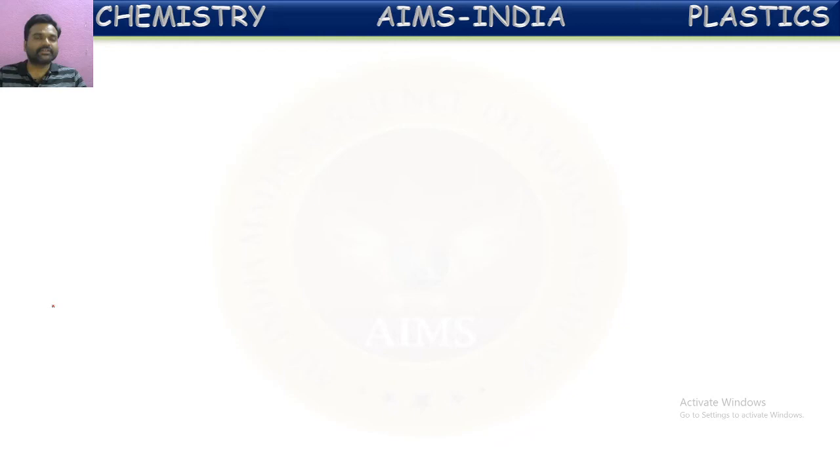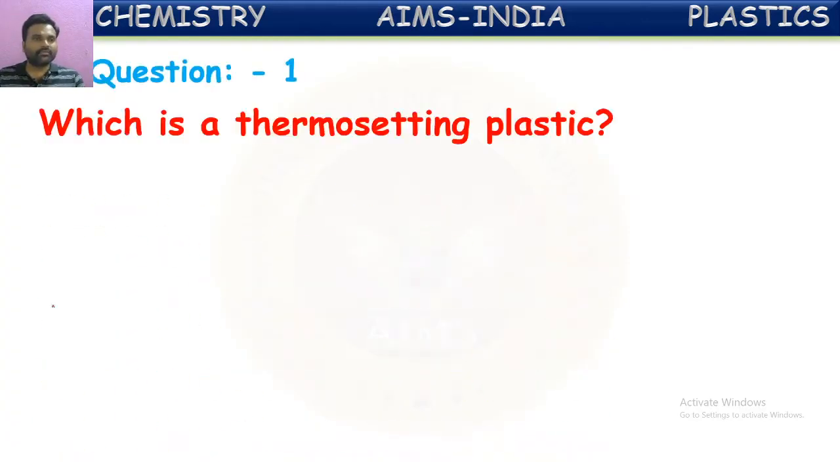So now let us see about plastics. We have seen already about the plastics. Let us analyze what we have learned in this chapter by having some questions based upon this plastic concept. First among them, which is a thermosetting plastic? Here, some plastics are given. Out of these, let us find which is the thermosetting plastic. What is thermosetting plastic?